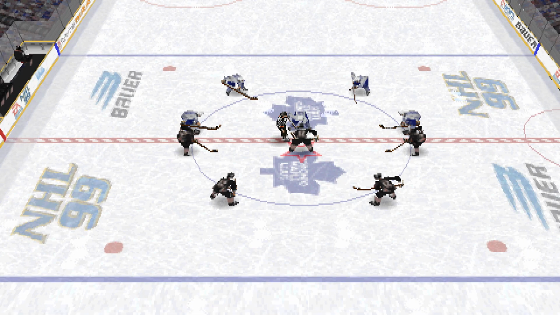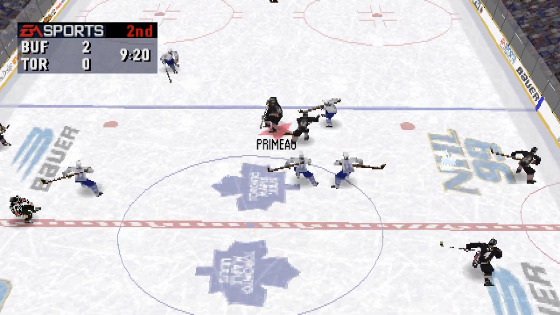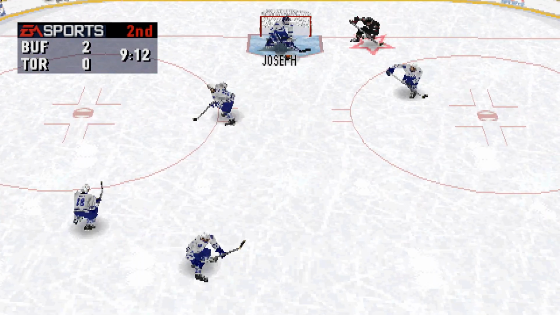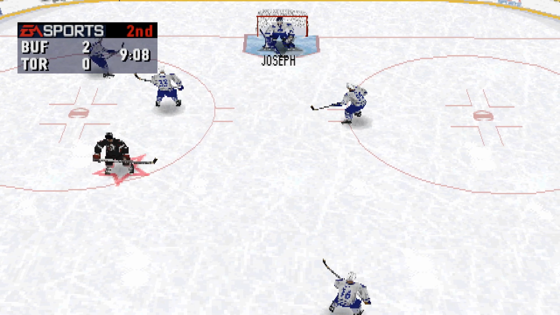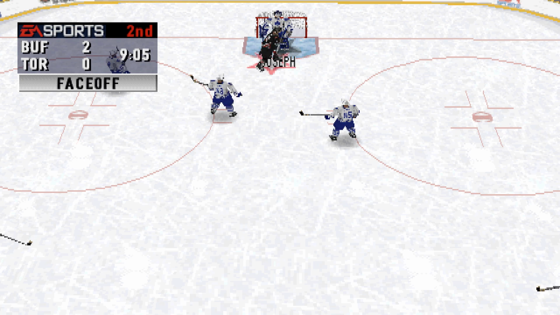Baker gets to the circle. He'll face off against Primo. Buffalo goal, scored by number 80, Jeff Sanderson, assisted by number 19, Brian Holzinger. Joseph holds on to it.